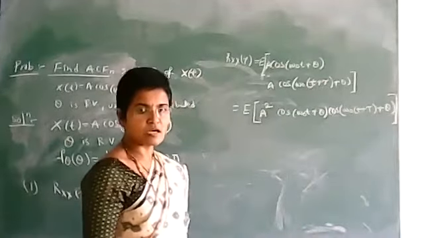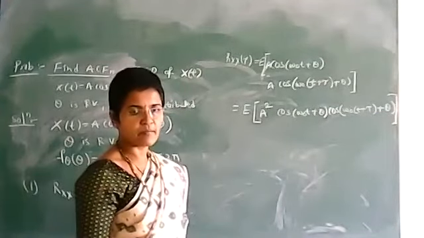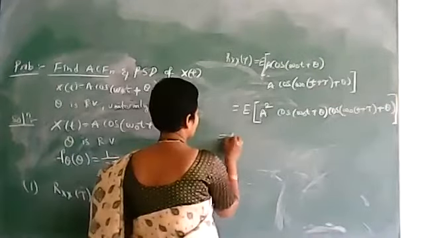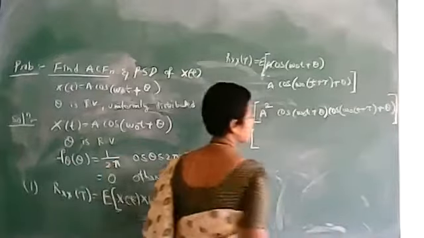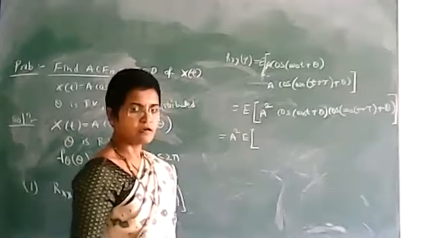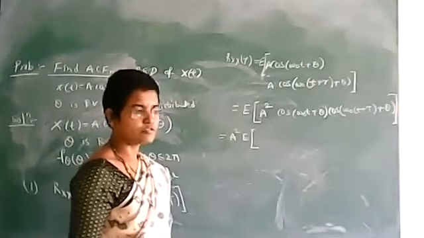Now since A is a constant, the expected value will not be applied to the constant, so we get A squared here. We apply the expected value only to the term inside. It is in cos A cos B form. Cos A cos B can be written as cos of (A plus B) plus cos of (A minus B).